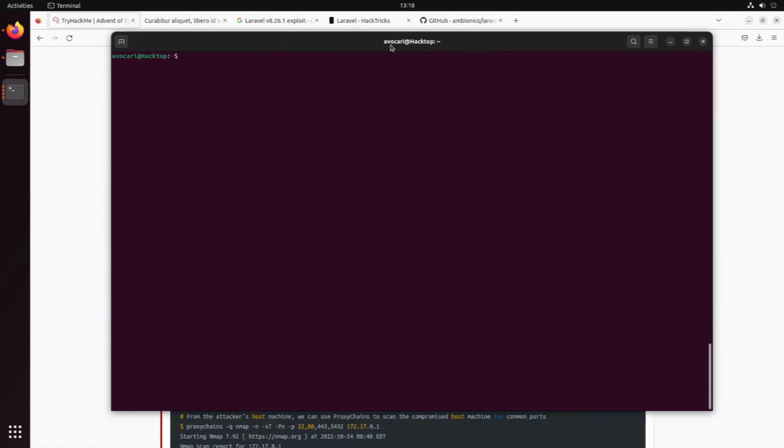So for the next part, we actually need proxychains. So let's just quickly look if it is installed. Perfect, we have it already. So what we want to do here is use nmap in order to ping and probe for ports. Which ports do we want? We might scan for any common ports, but let's start off with a simple scan on our IP address 0.1 and see which other ports are open.